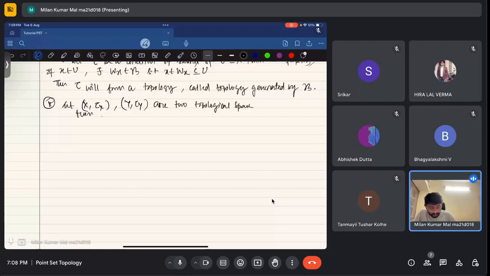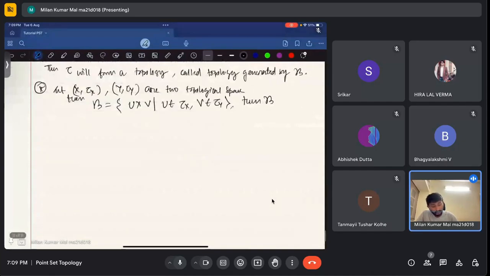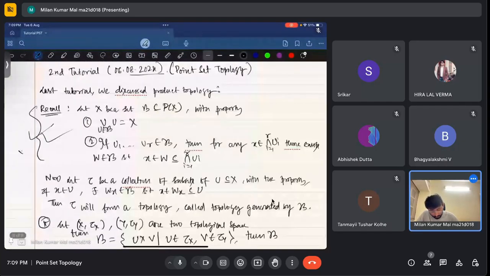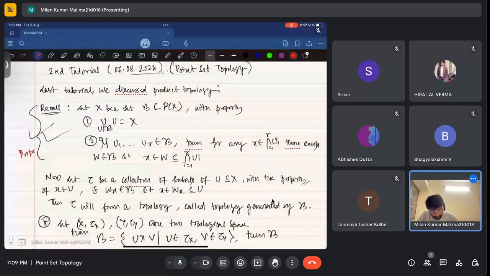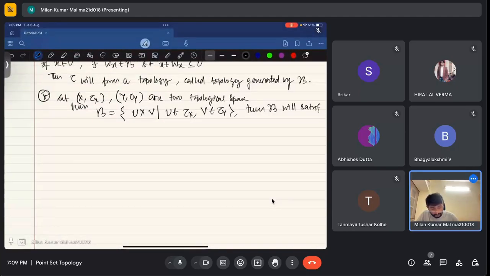Then if I take B equal to the sets U times V such that U comes from tau X and V comes from tau Y, then this beta will satisfy these two properties mentioned above.